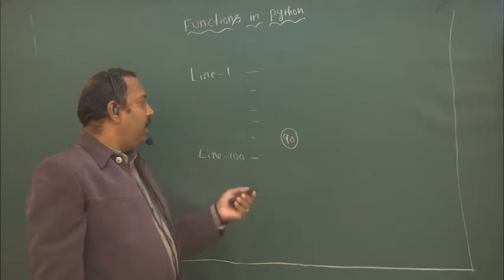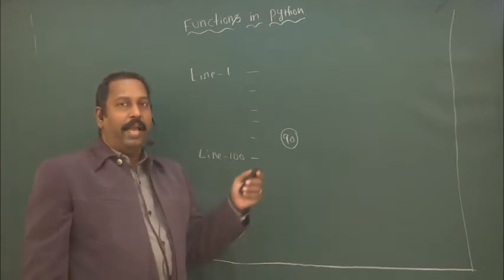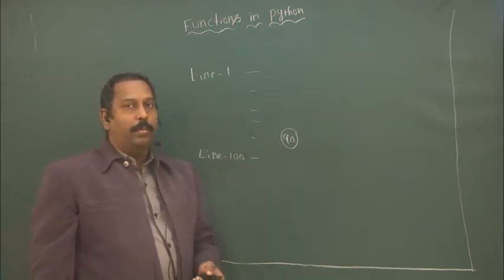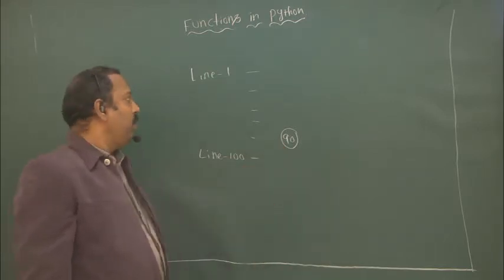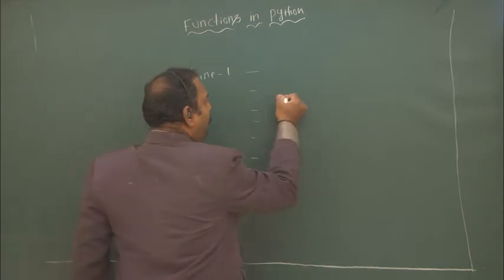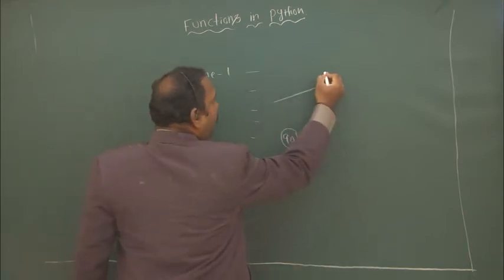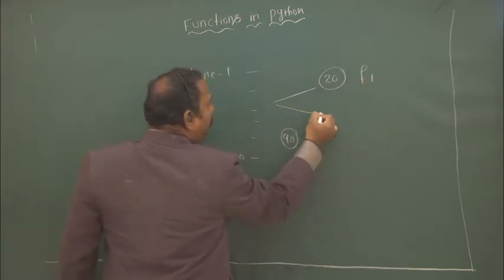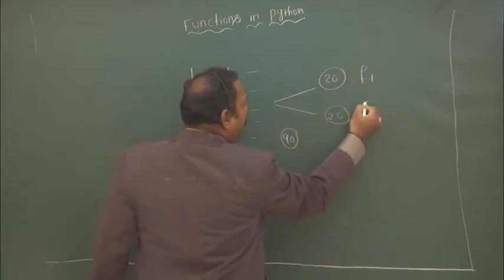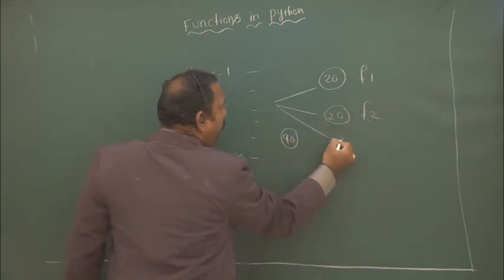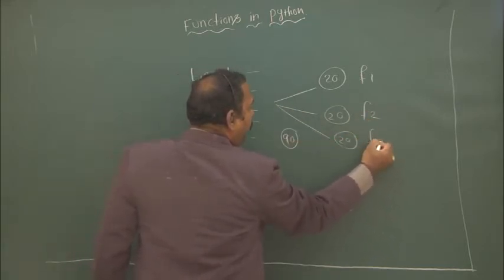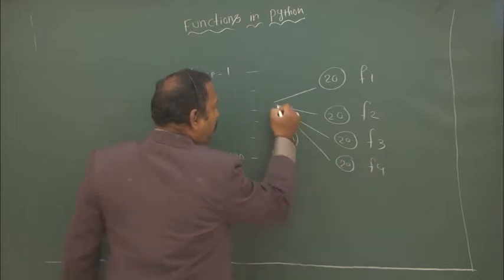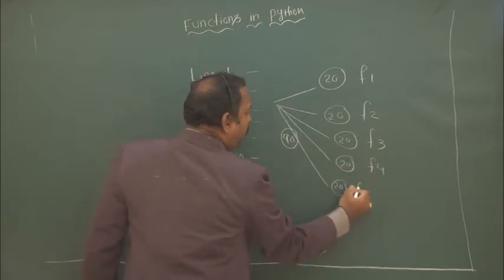Instead of checking 90 lines for the error, we can divide the program into a set of sub-programs called functions. For example, I will divide these 100 lines of code into 20 lines for function 1, another 20 lines for function 2, the next 20 lines for function 3, similarly function 4 and function 5.